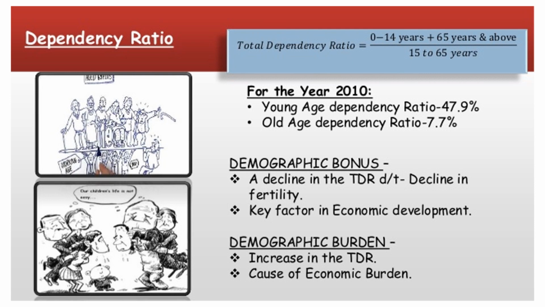Now, dependency ratio is further divided into young age dependency ratio and old age dependency ratio. What happens with the young age dependency ratio is that, even though it is a current dependency, in the next 20-30 years all these young people start working, earning and supporting the country. So that is why it is considered an investment. Old age dependency ratio, this seldom means a burden.